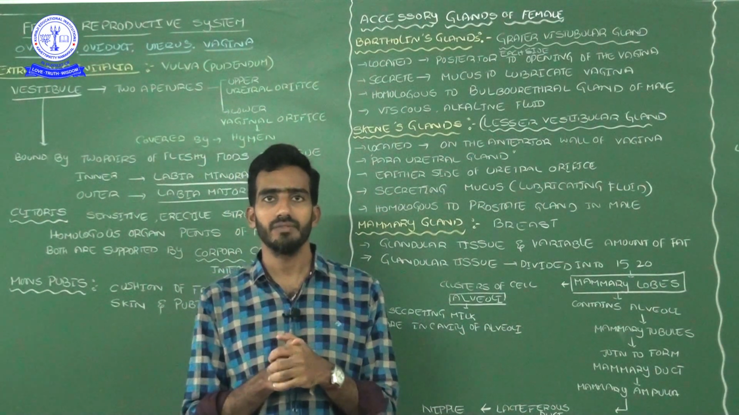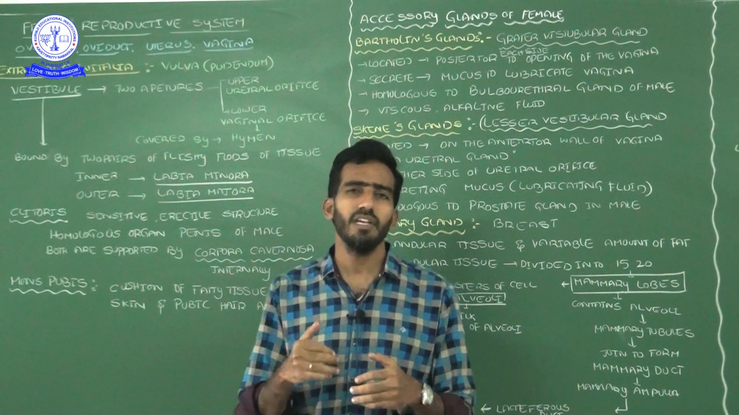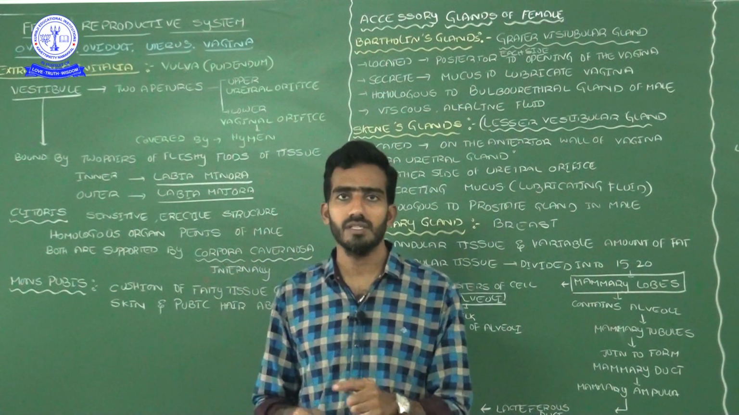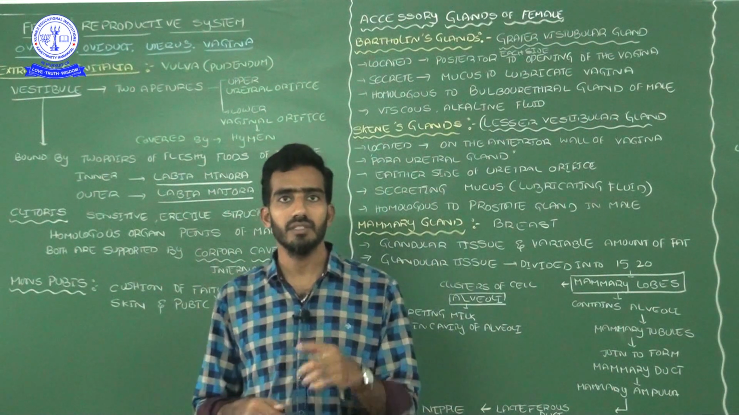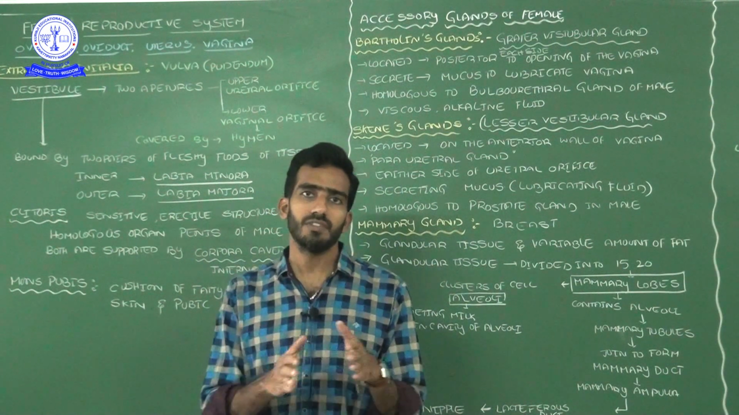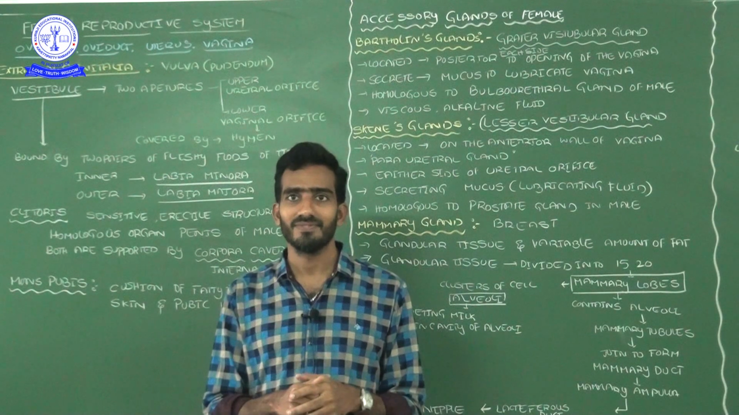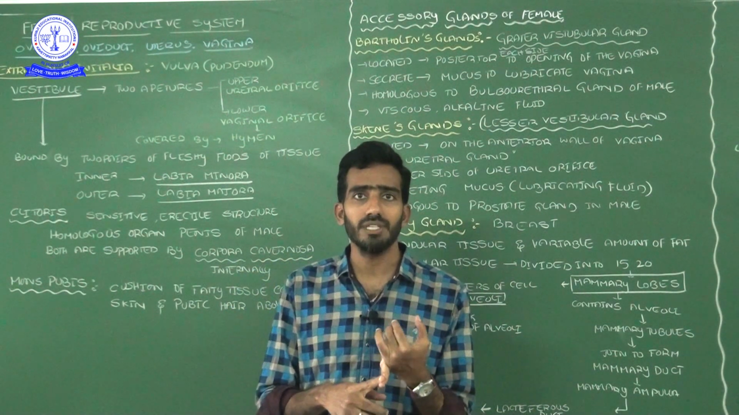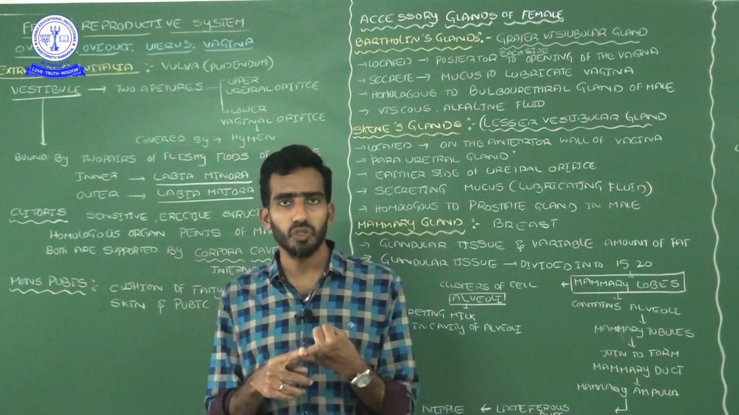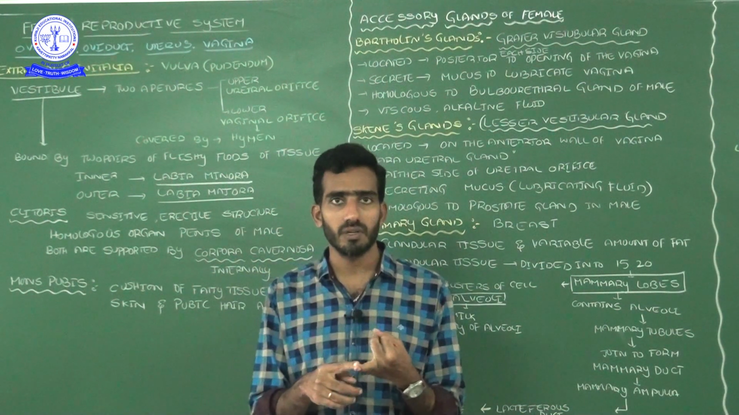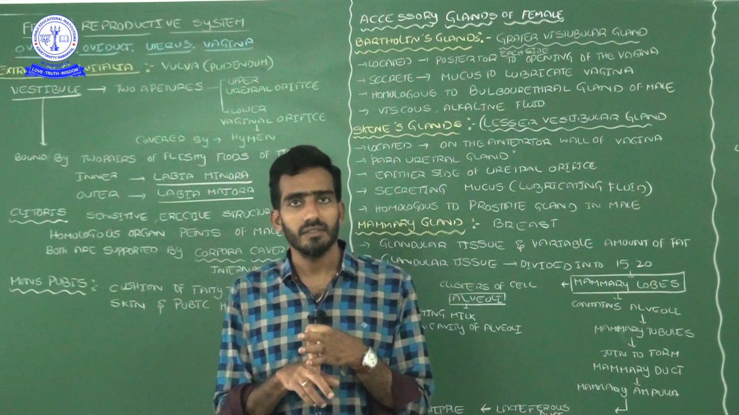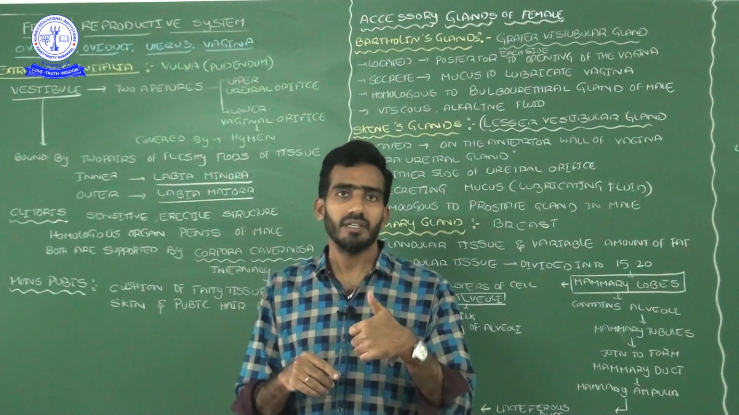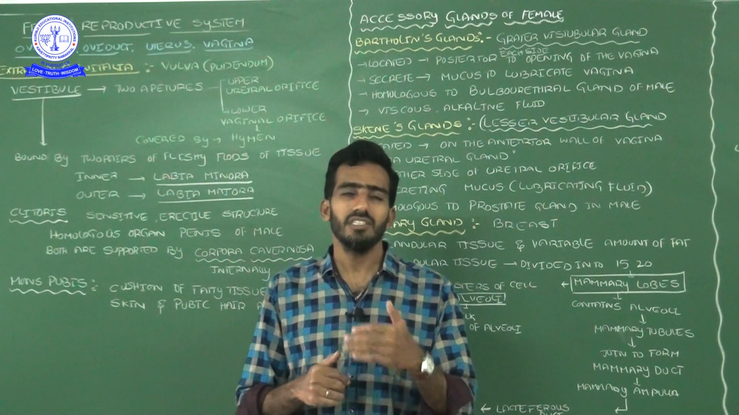Today's video session is a continuation about the female reproductive system. Already, one video on the female reproductive system, topic-wise, is completed. In that video, the major parts of the female reproductive system were covered: the ovaries, the fallopian tube or oviduct, the uterus, and the vagina are also completed. Then the next thing is the external genitalia.